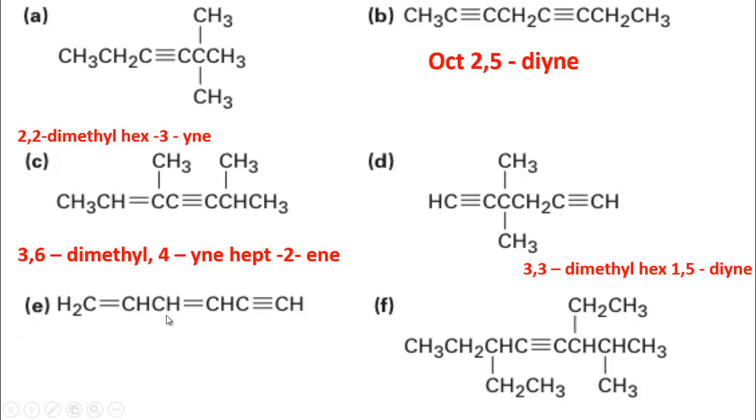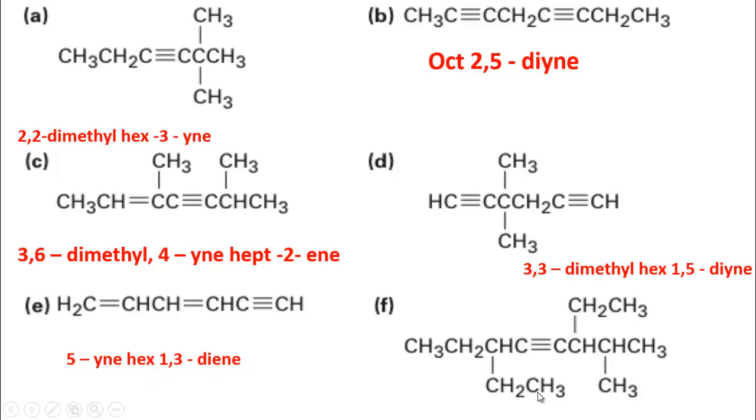So here 3,3-dimethyl hex-1,5-diene. Now follow this compound. Here both double bond and triple bond are present, so numbering should be started from this side, 1, 2, 3, 4, 5, 6. Here the triple bond is at 5, so the name will be 5-yne hex-1,3-diene.